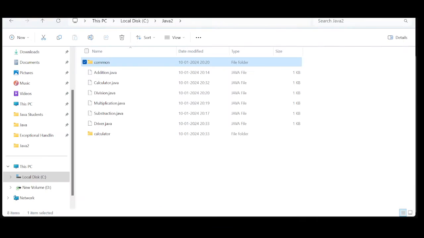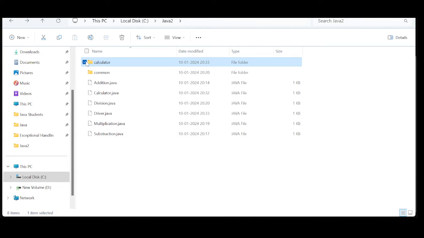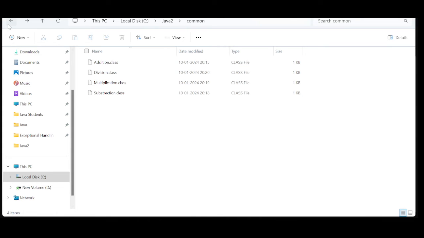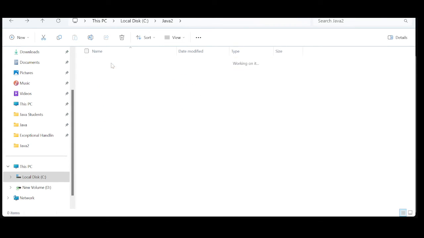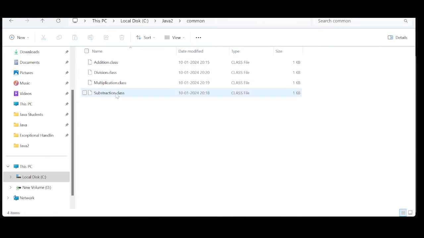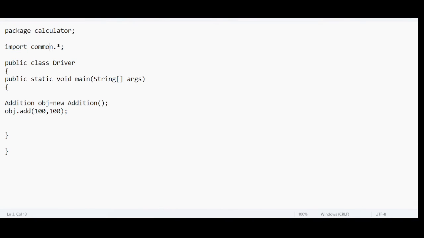So now I am in the calculator package, and I am trying to access the functionalities in the common package. That is what the discussion is: how to access a package from another package. The first way is using import package dot star. So import package name is common dot star. This is one way of accessing.